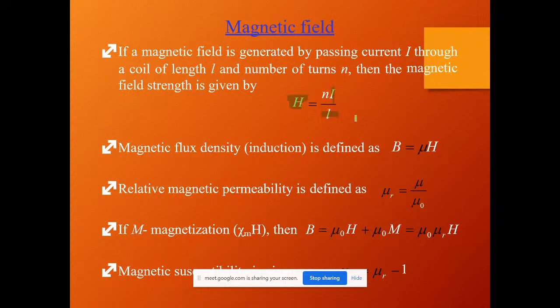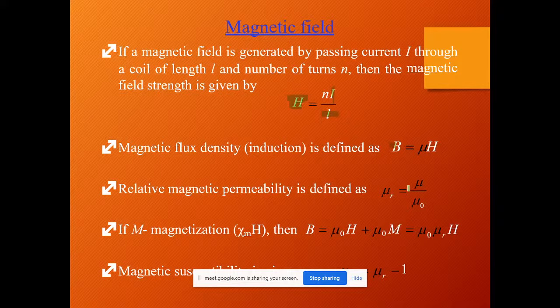The next term you have to remember is induction, which is nothing but flux density. Whatever terms I am discussing here are the basic terms you have to know about the magnetic field. Magnetic materials have magnetic field strength, which is represented with H, and B represents magnetic flux density, which is seen as mu H, whereas relative magnetic permeability is the permeability concept. That is, how much acceptance a material has if it has been induced by another.